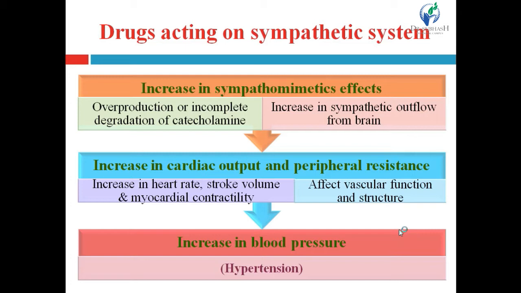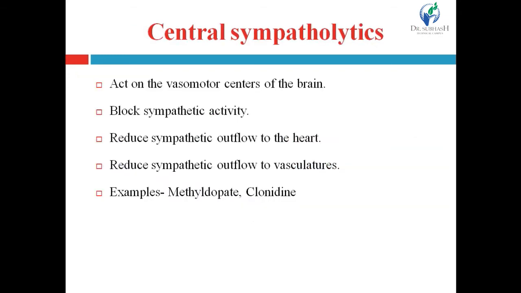Likewise, when peripheral resistance increases on the blood vessels, it affects vascular function and structure. So, it increases the peripheral resistance. Overall, that will lead to an increase in blood pressure. An increase in blood pressure is hypertension. So, ultimately, an increase in sympathetic activity will lead to an increase in blood pressure and lead to hypertension.